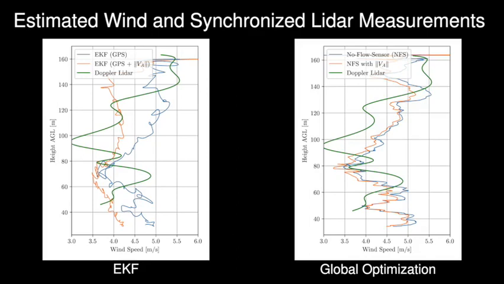On the other hand, the global optimization method with or without the airspeed norm shows better coherence compared to the Doppler Lidar data. A probable reason for this can be that the global optimization method uses a longer time sequence of measurements to estimate the wind speed.